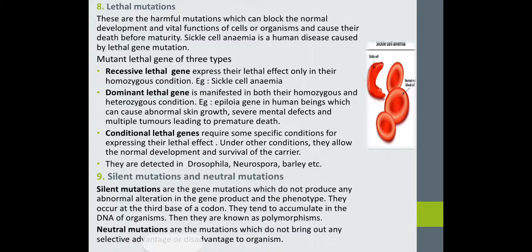Next, and the final ones, are silent mutation and neutral mutation. Silent mutations are gene mutations which do not produce any abnormal alteration in the gene product and the phenotype. They occur in the third base of the codon. They tend to accumulate in the DNA of the organism, so they are called polymorphism.